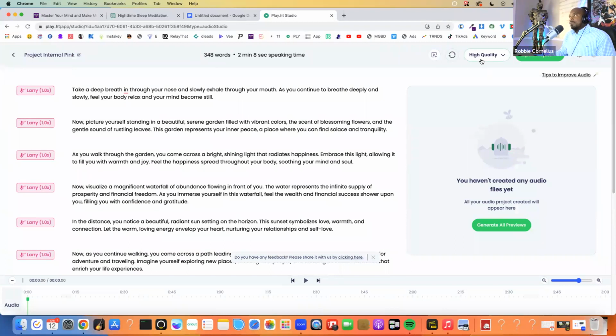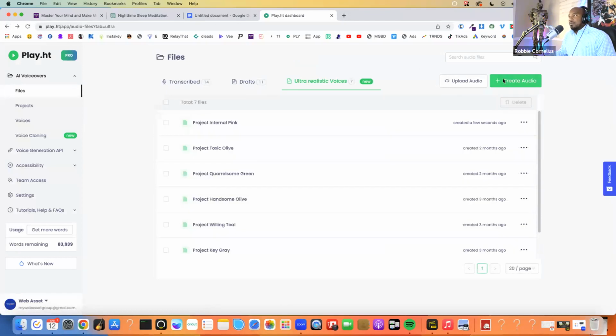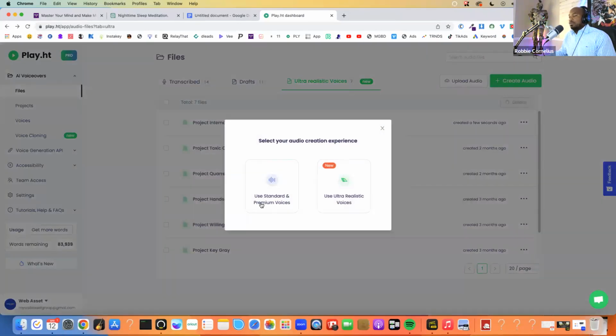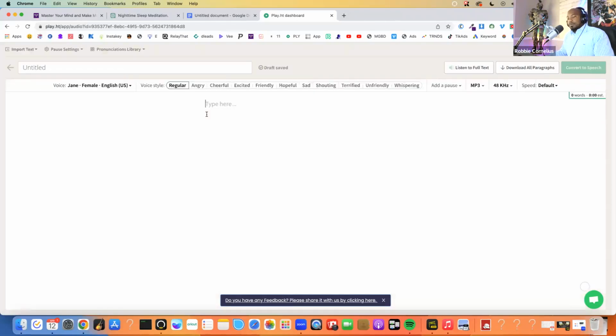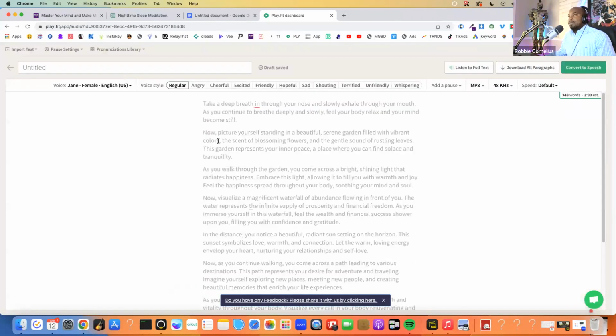Actually, you know what? I'm going to go back. I just noticed there's a feature that I want to use that's not showing up in the ultra realistic, so I'm going to use the standard. I'm going to paste my content there just like that. Then I'm going to give it a title. I'm just going to call it Guided Meditation for Inner Peace and Happiness.